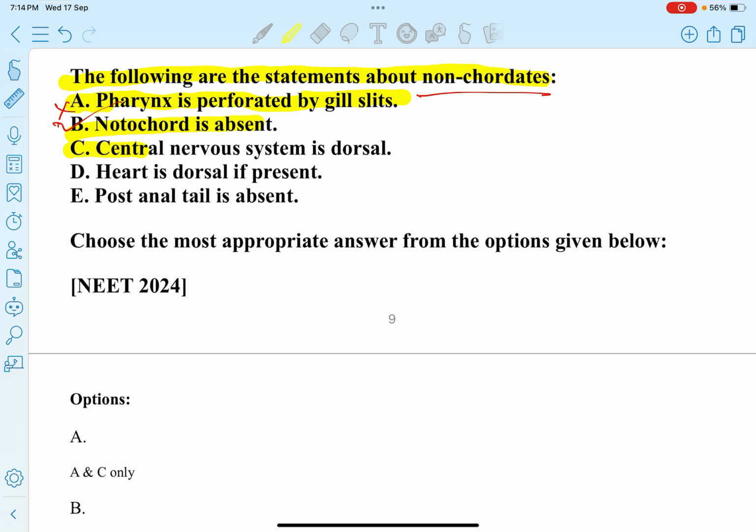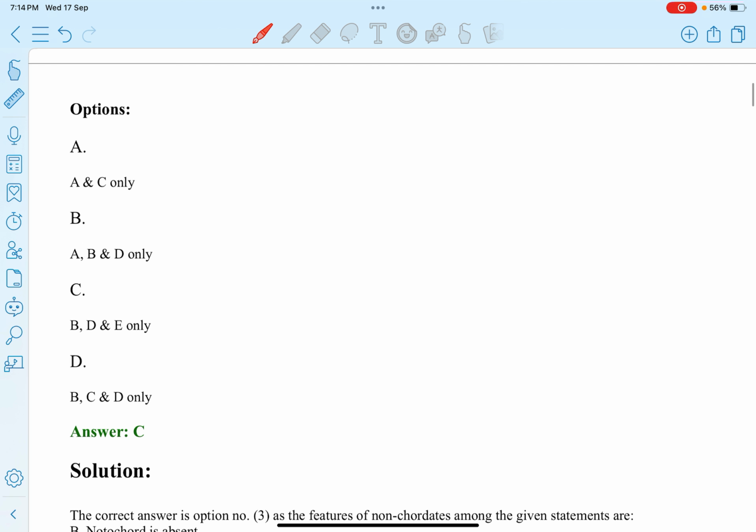C, central nervous system is dorsal. No, it is not correct. D, heart is dorsal if present. This statement about non-chordates is correct. Next, post-anal tail is absent. This statement is also correct. So B, D, and E. Option C. Next question.